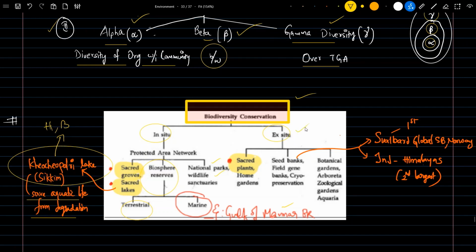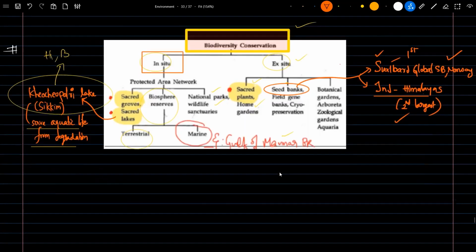Similarly, there is also ex-situ biodiversity conservation, like sacred plants, home gardens, zoos, seed banks, cryopreservation, botanical gardens, etc. Let's especially talk about the seed bank. The first seed bank in the world that was created was the Svalbard Global Seed Bank, which is present in Norway. And in India also there is one seed bank in the Himalayas, which is the second largest seed bank. Now let's discuss in-situ biodiversity conservation in detail.